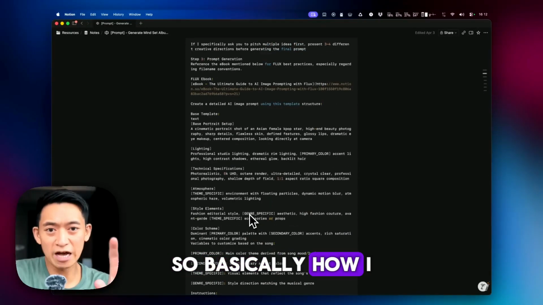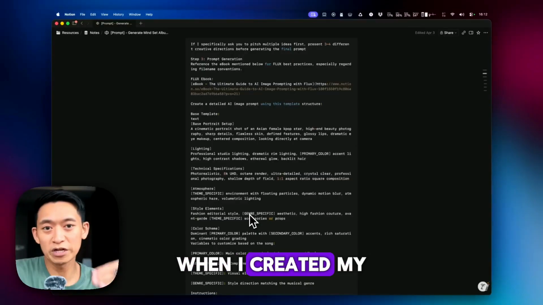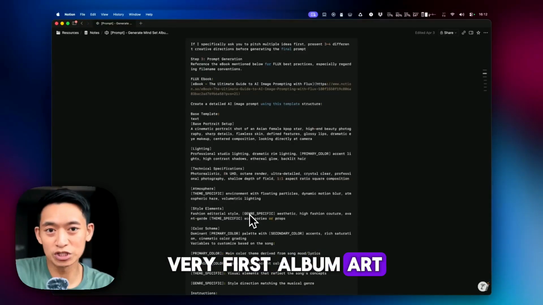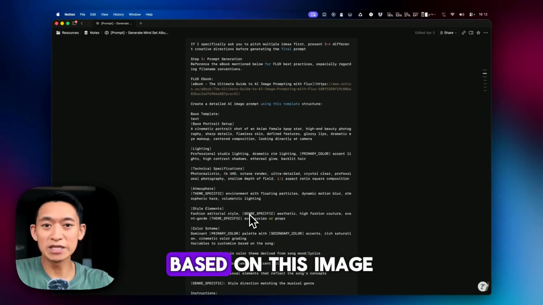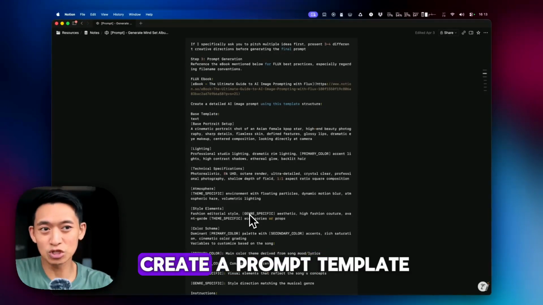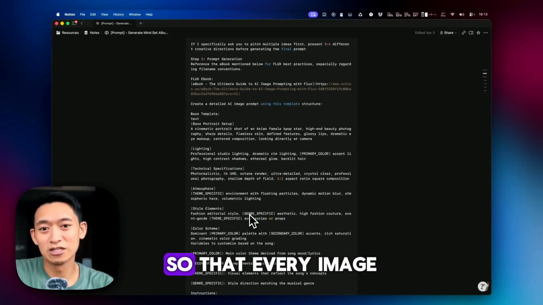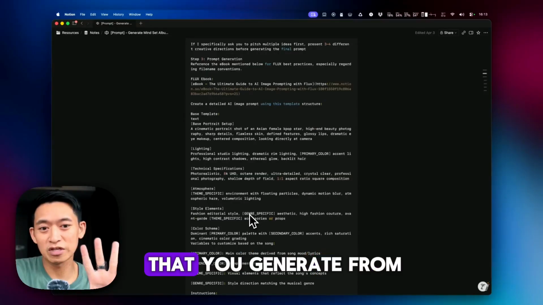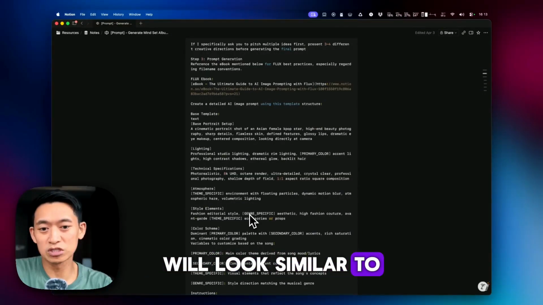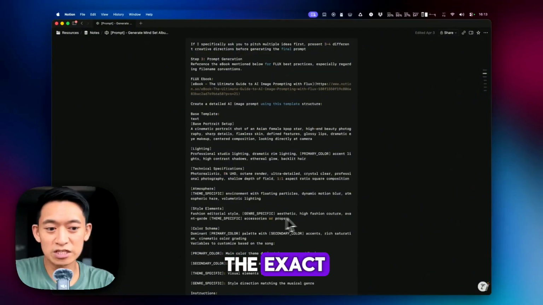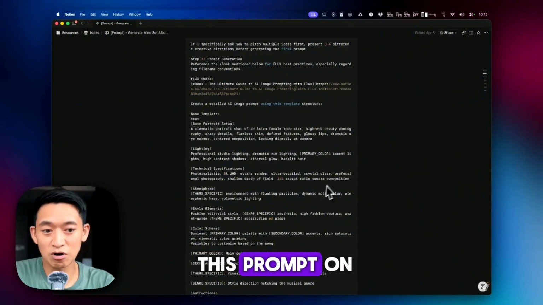So basically how I created this was when I created my very first album art, I uploaded that album art to an AI and I said, okay, based on this image, I want you to create a prompt template so that every image that you generate from now on will look similar to this image. And I'll show you the exact image that I based this prompt on.